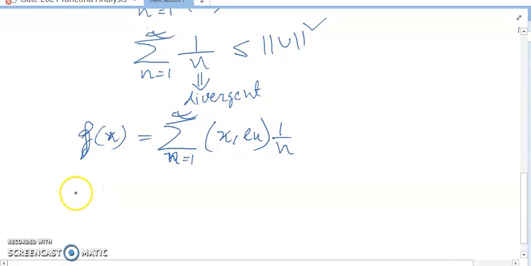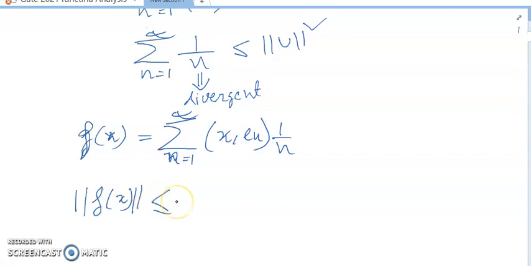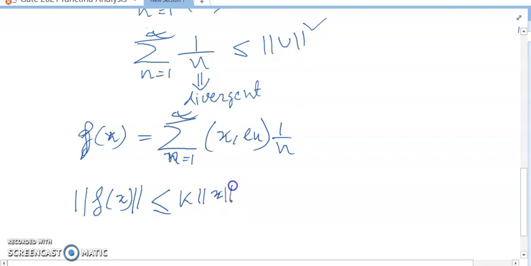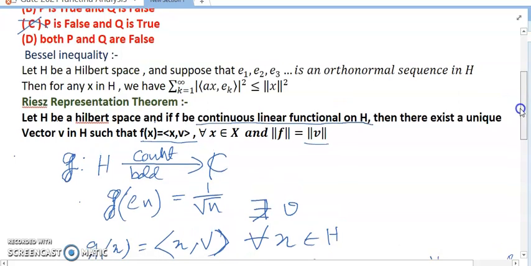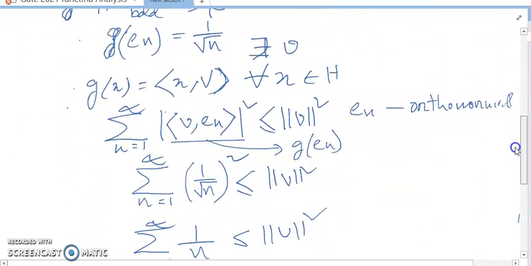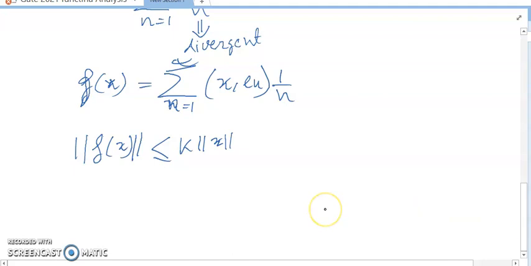Which formula do I apply, friends? I apply Bessel's inequality. The norm of f(x) can be written as the summation n equals 1 to infinity of <x, e_n> into 1 by n.